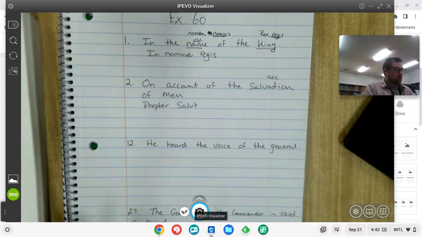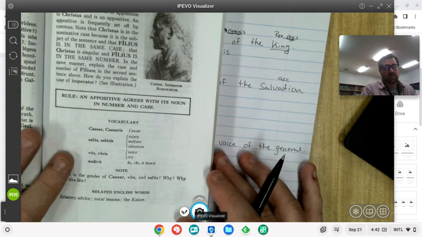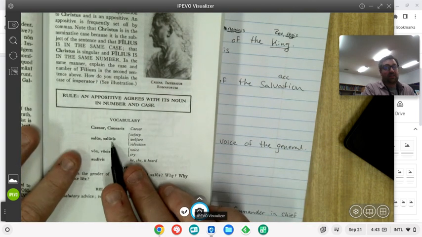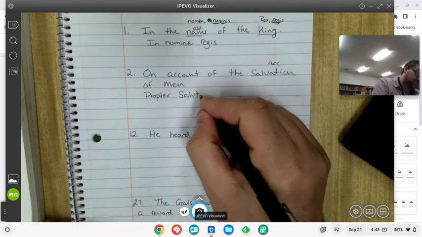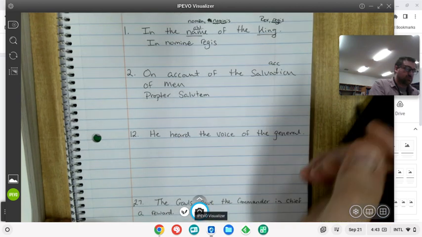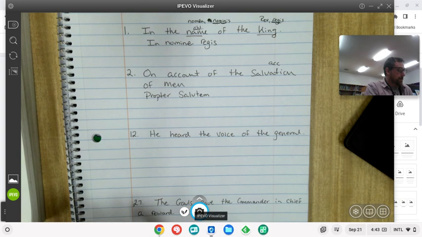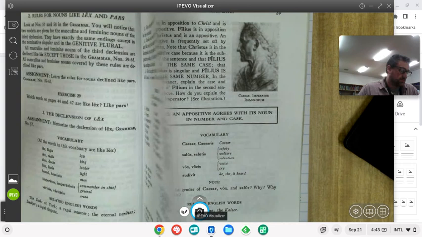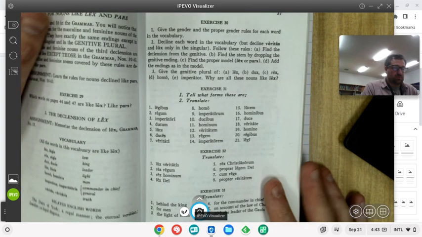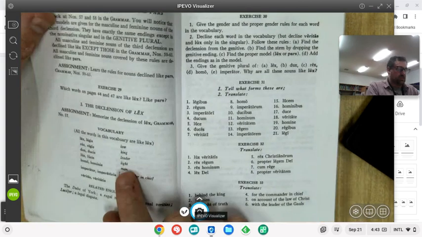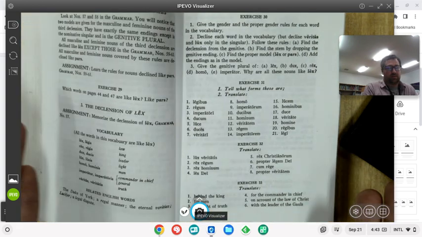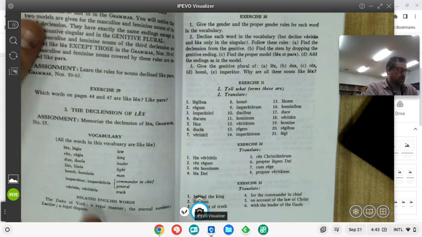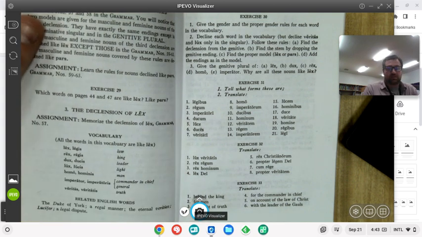Now, how would the accusative ending go? Various is em, so it's m. Propter salutem of men. Now, men, I believe, was a third declension word as well, you might be saying. And so we would want to look back at all the third declension vocab words. It's not too long. It's not too many pages in the book. So just flip through and stop when you see a list. And it wouldn't take you too long. It only was one page flip for me.